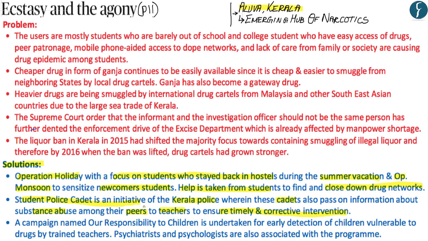Another initiative which has been highlighted in this article is a campaign known as Our Responsibility to Children, in which teachers are trained with the help of psychiatrists and psychologists for early detection of children who are vulnerable to drug abuse. Now, you need to understand that this problem and the solutions given in this article are confined to the state of Kerala, but nevertheless, such problems exist throughout India, even though this article highlights the example of Kerala. Similarly, such solutions which have been undertaken by the Kerala government can also be undertaken by other states so as to control the narcotics trade and drug abuse.